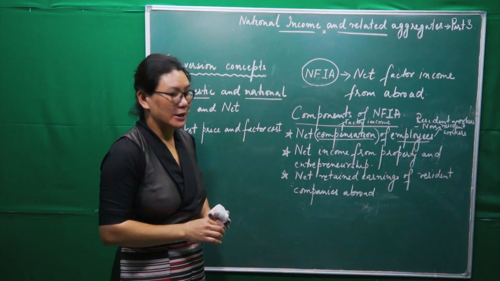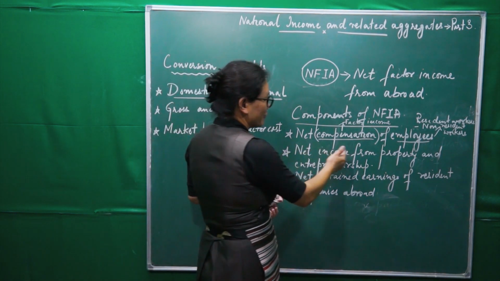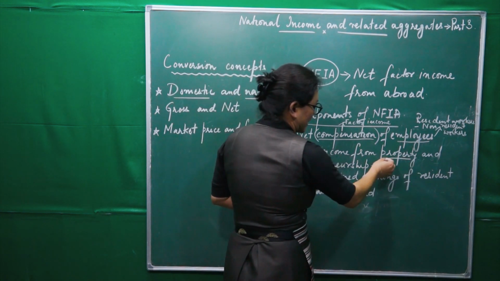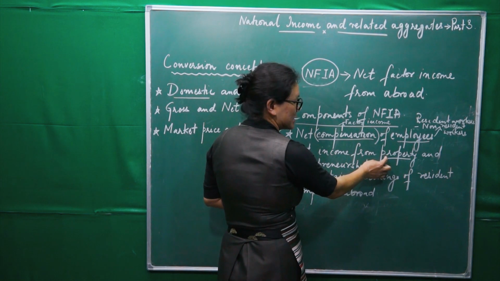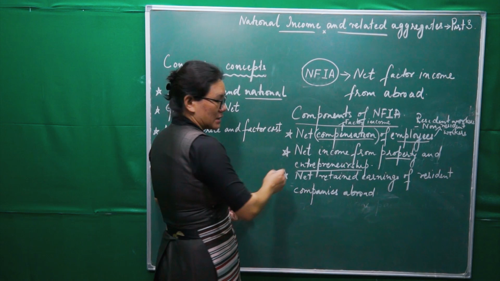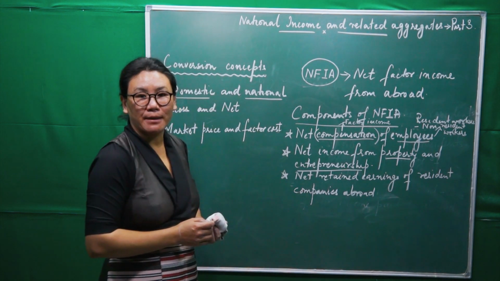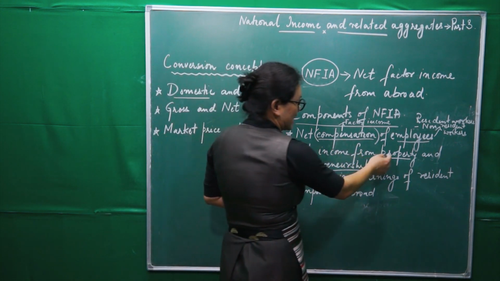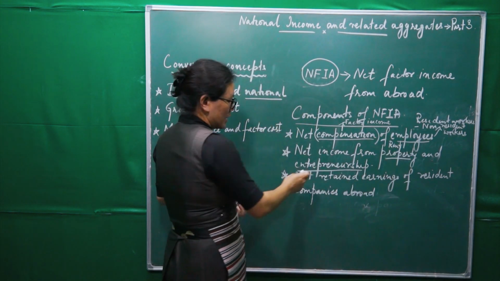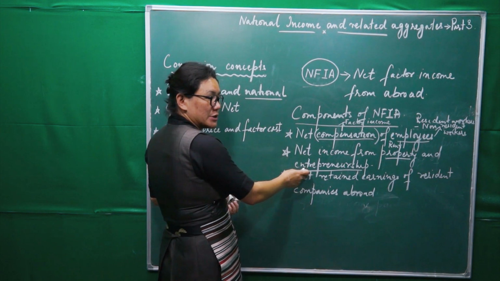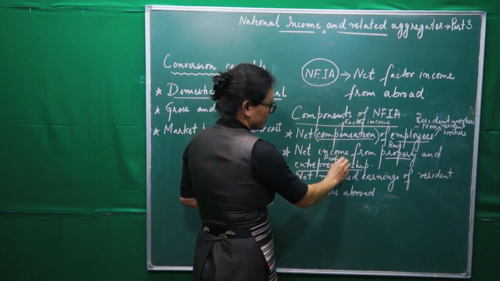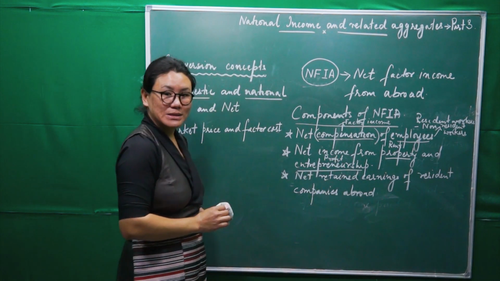The first one. Second one is, what is this net income from property and entrepreneurship? Now again, this is factor income. The income which is generated from property is a part of factor income. Likewise, entrepreneurship. So from property we get rent, and from entrepreneurship, we get profit. Is that clear?